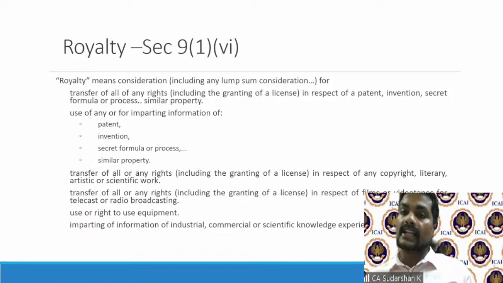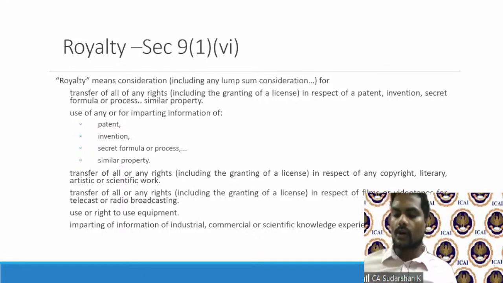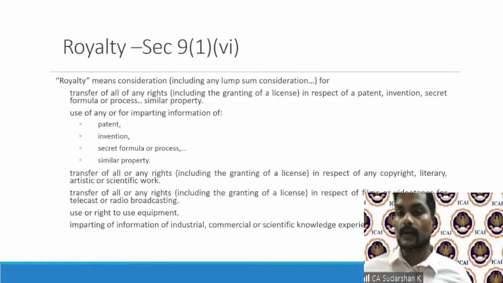Use of any, or imparting of information. So it's not only about transfer, even use of a patent, invention, formula or process. Formula or process, as you can understand, can be for medicines or Coca-Cola's processes. So mere use of that formula or process, and payment for using it, will amount to royalty. And transfer of all or any rights in respect of any copyright, literary, artistic work. We are going to see, for example, usage of software. Transfer of all rights in respect of films, videotapes, telecast or radio broadcasting.